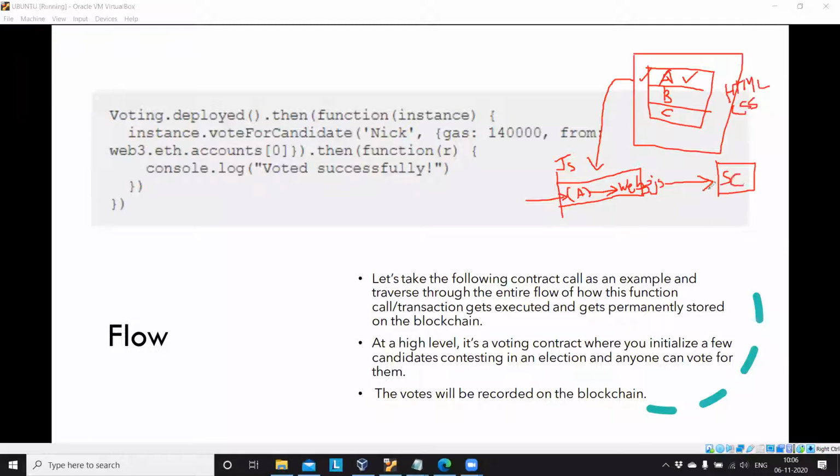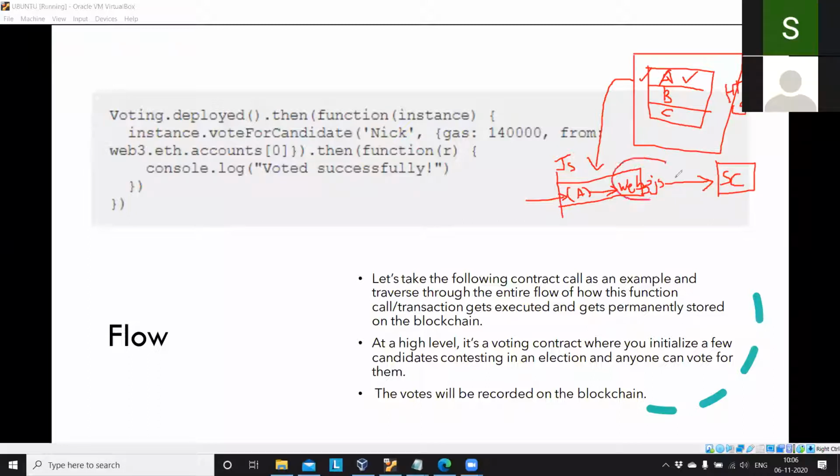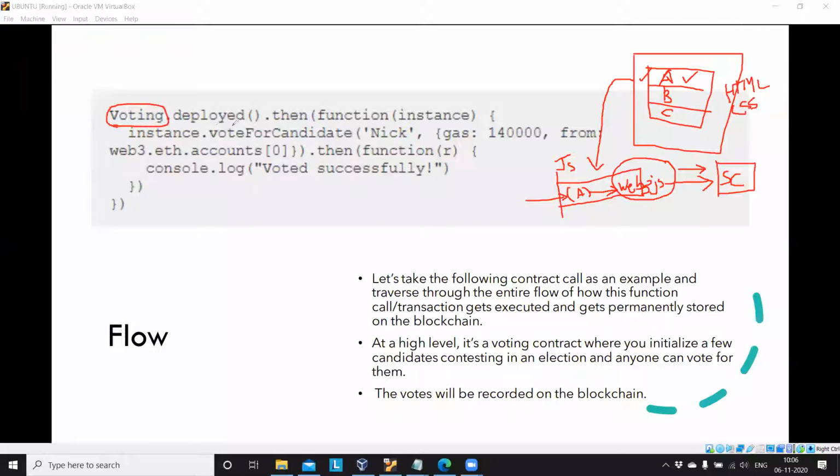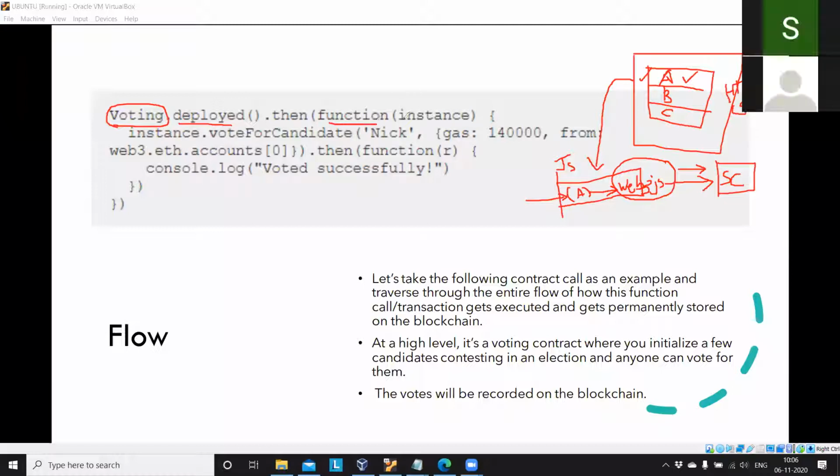How this web3.js is triggering the smart contract, and what transaction is happening here, is shown here. Voting is the contract name, and deployed dot then function, where we define a function with an instance name, instance. That instance is a particular instance of this voting contract.